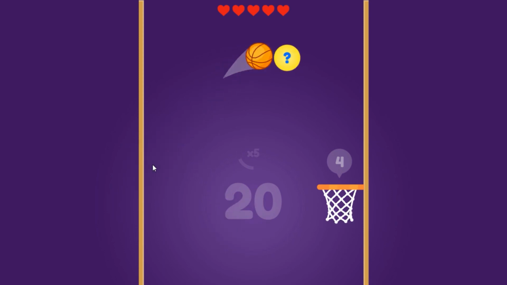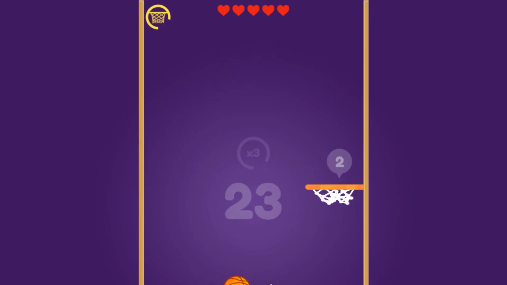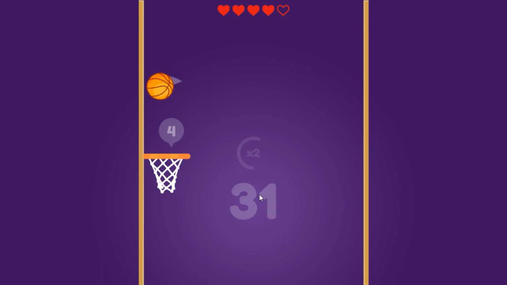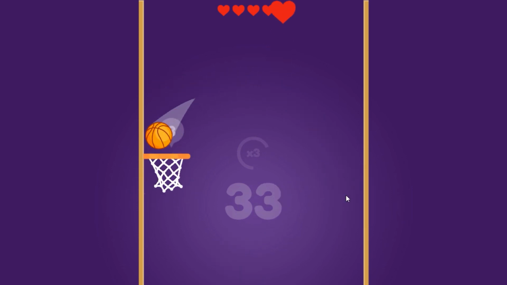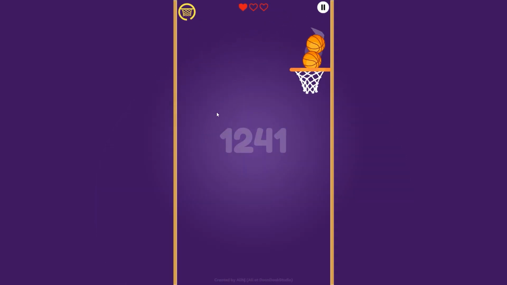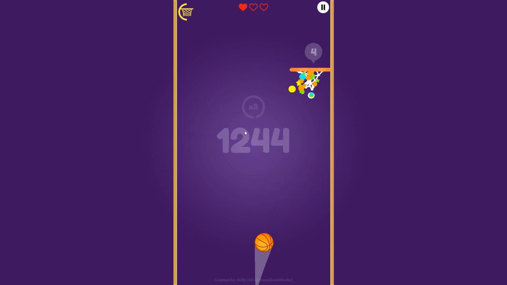Another thing I added is an unknown item. When the ball hits it, it gives something to the player. Something like a bigger hoop or extra health. There are many things that I will add in new updates, but for now, I upload the game for you guys to test it and beat my highest score.